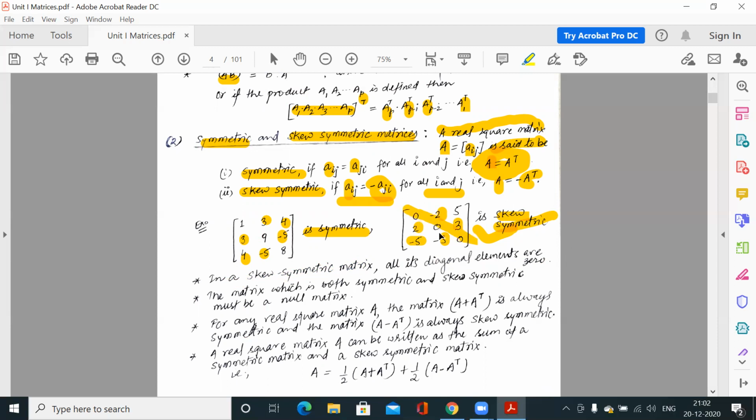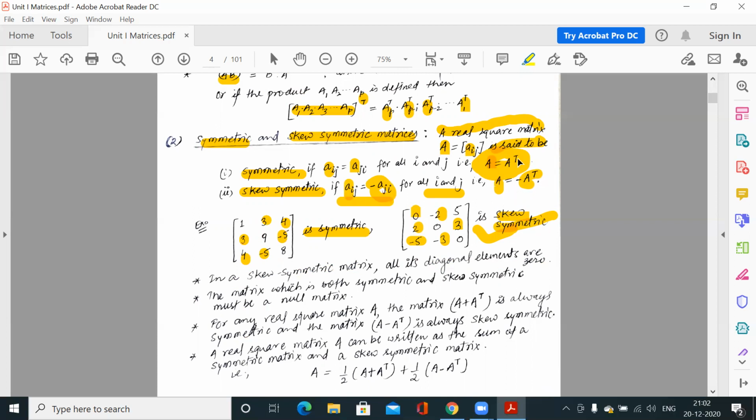So the diagonal elements do not change their positions in the transpose. So if this element is 1, then again in the transpose matrix this element would be 1. So 1 is equal to 1.